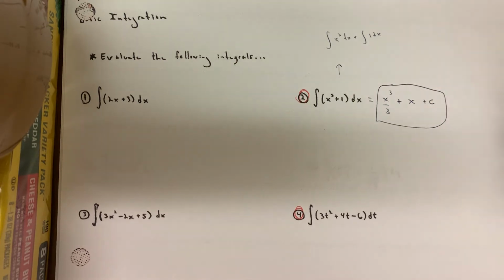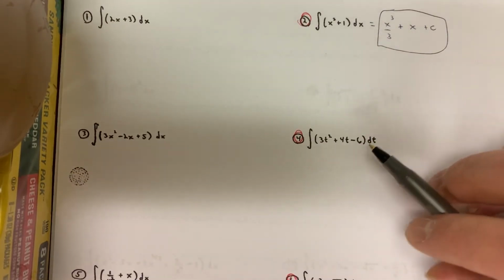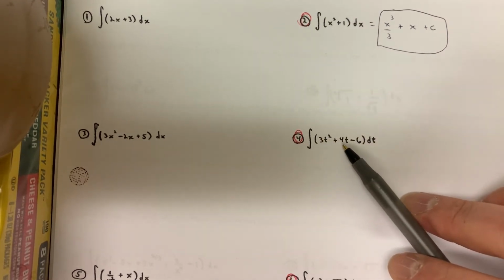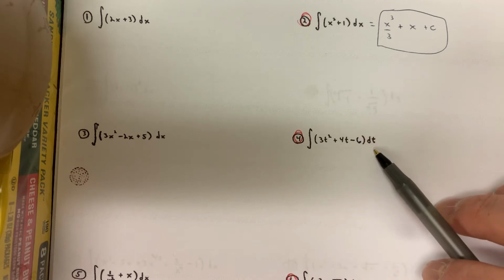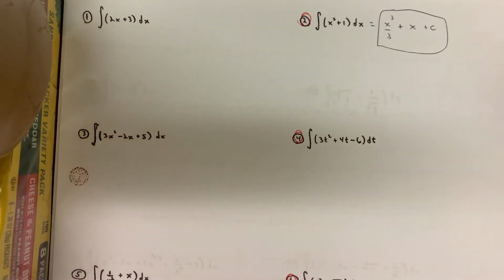You know, speaking about variables, matching them up, number 4, we have integrating in terms of t, which is great because there are t's in here. If these were x's, if this was 3x squared plus 4x minus 6, and you want to integrate it with respect to t, that's madness. You can't integrate x with respect to t. I know you could differentiate with respect to a variable that's not even present, but you can't really integrate with respect to a variable that's not even present. That gets a lot more complicated.